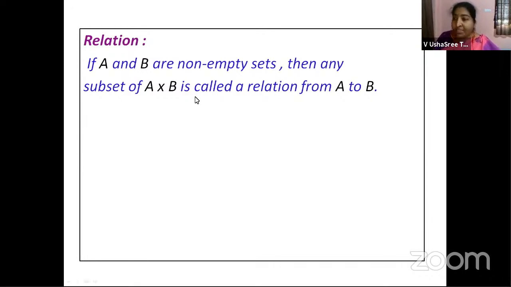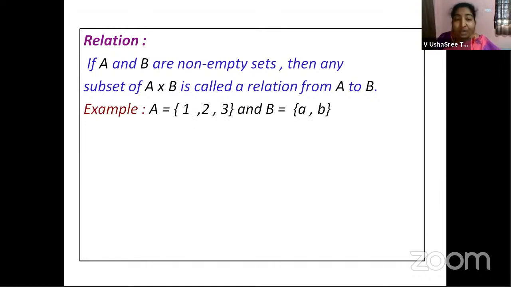Now, A cross B is a Cartesian product. Just now we have seen. Now, when we were writing the Cartesian product, each and every element which you have in set A has some pair in the second set, right? Now, you can take the total Cartesian product A cross B, or you can take a subset of A cross B to define a relation. So if A and B are non-empty sets, then any subset of A cross B can be taken as a relation from A to B. Now let us try to understand with an example.